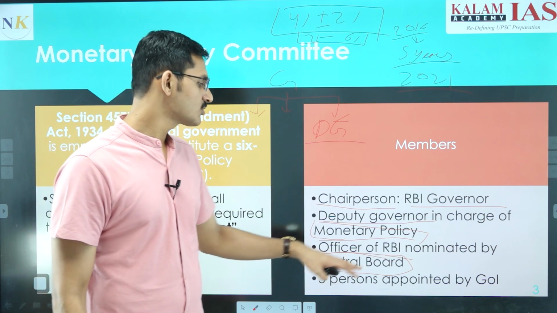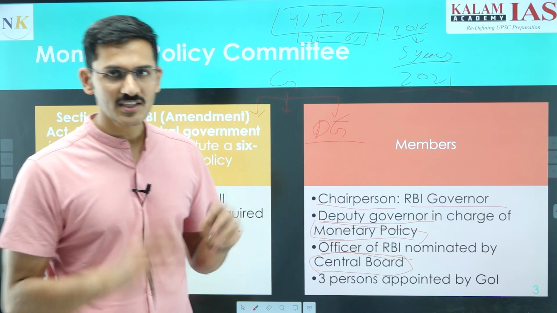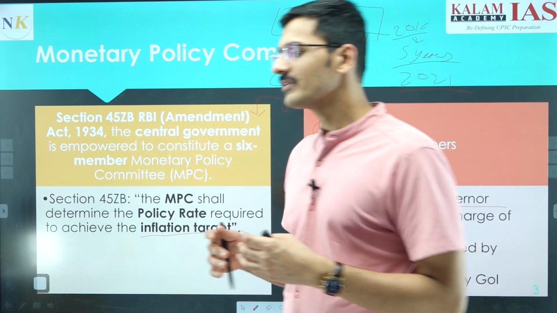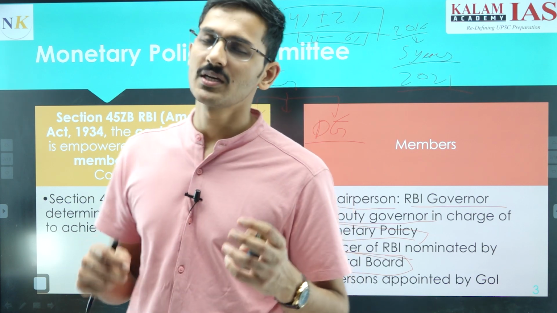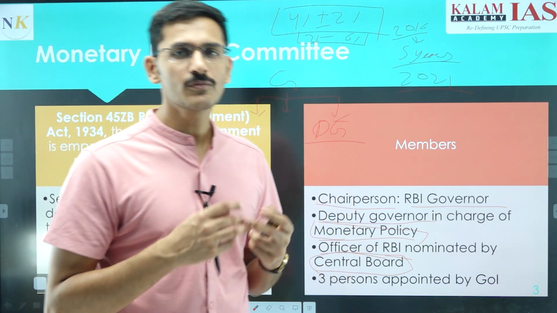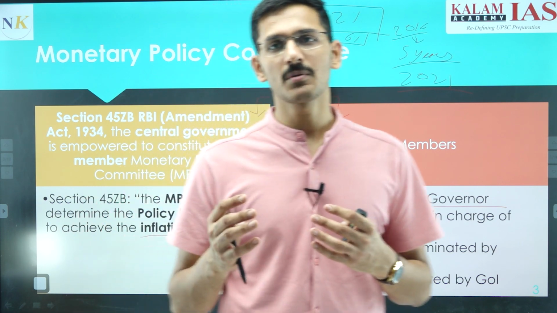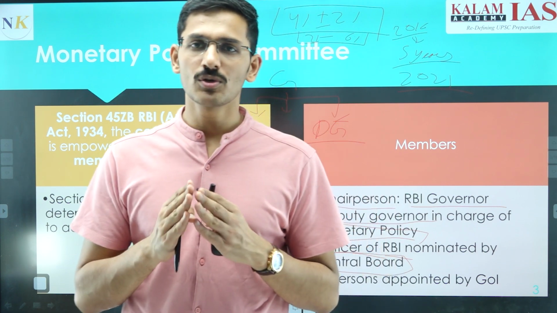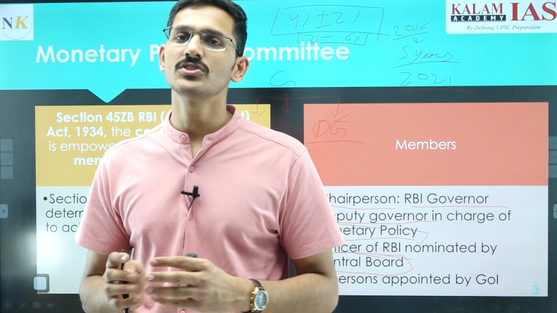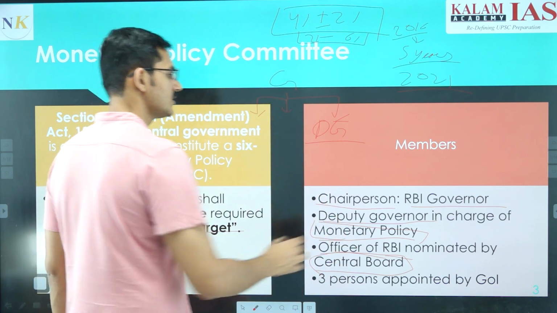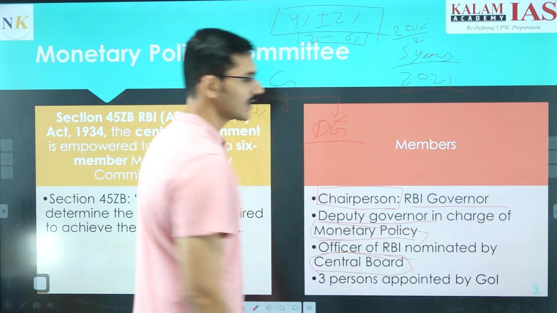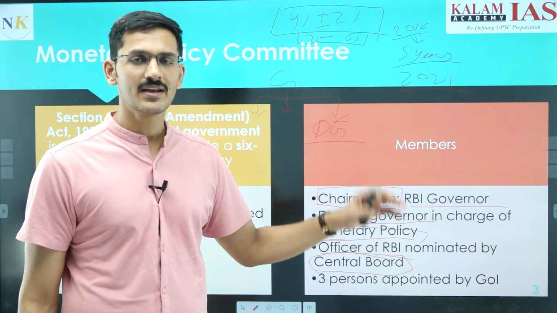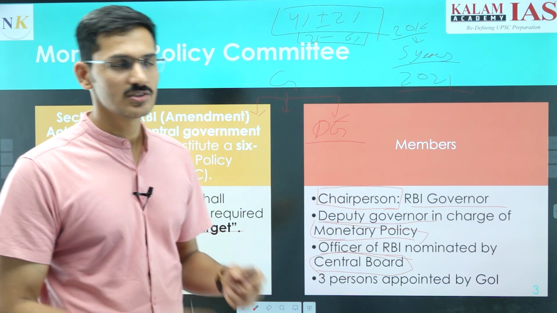Then there are three persons who are appointed by the Government of India. So there are 6 members, 3 from RBI and 3 appointed by the Government of India. Whenever decisions are made in the Monetary Policy Committee, they are made by majority. You have to have at least 4 votes. So in a 6-member body, to make a decision you have to have 4 votes. But in case there is a tie, 3 votes in favor of the decision and 3 against, then the RBI governor, the chairperson, can make a casting vote. His decision will be final, and he will have one extra vote. After that, the decision will be made.